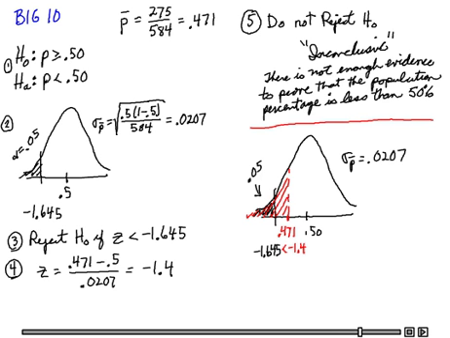And to do that, we will look up -1.4 to get that our p-value is going to be 0.0808. And that is greater than the risk that we were willing to take at 0.05. So our sample percentage was not strong enough evidence to reject the null hypothesis. The p-value for that is greater than our level of significance, so we conclude do not reject.